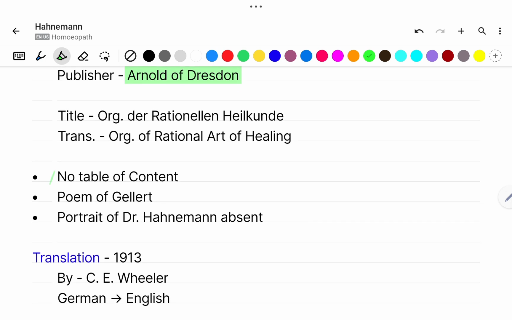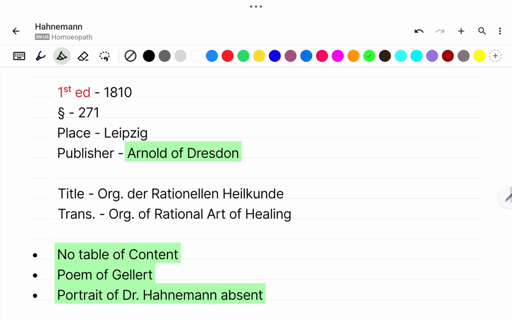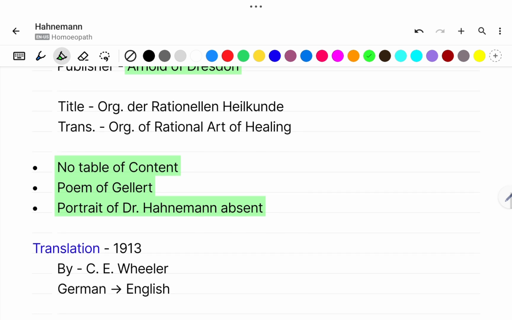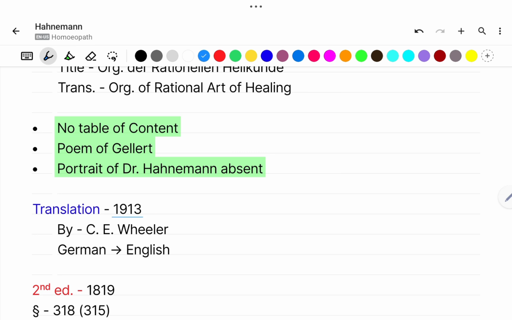So this edition has no table of contents. It has a poem of Gellert, and there was no portrait of Dr. Hahnemann in the first edition. And the translation of this edition was done in the year 1913 by Dr. C. E. Wheeler, and this translation was from German to English.